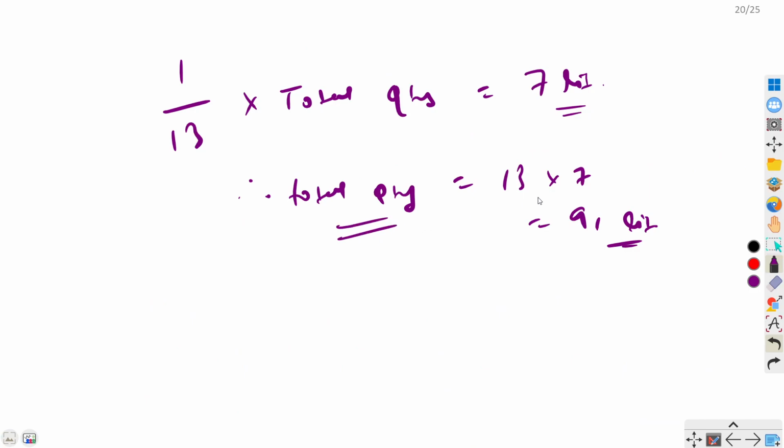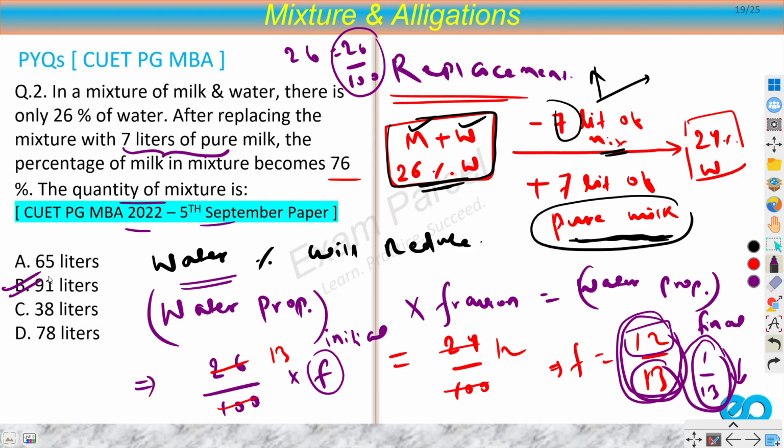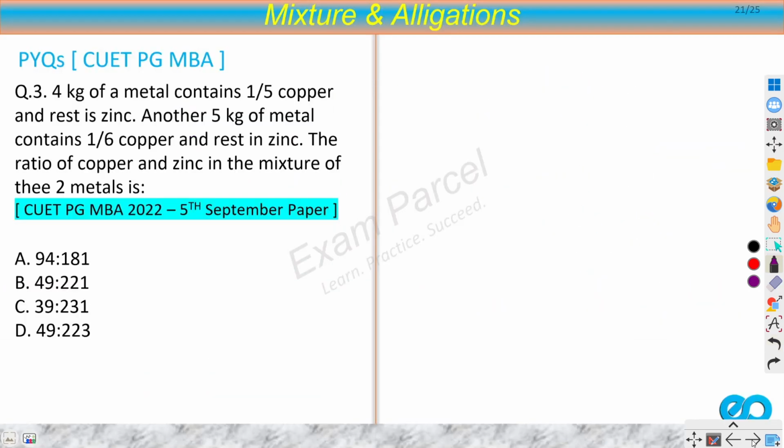So obviously total quantity would be 13 into 7, 91 liters, and the option is B. So I hope this is clear to you. What we do is we equate initial proportion with final proportion, and the quantity that we focus on is the quantity which is being changed, right? So water proportion is being reduced here, so we will focus on that. Okay, I think now we can move on to the next question.